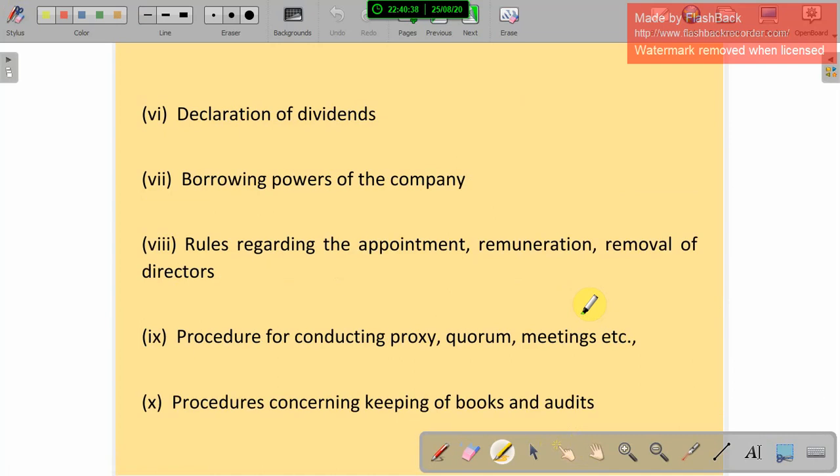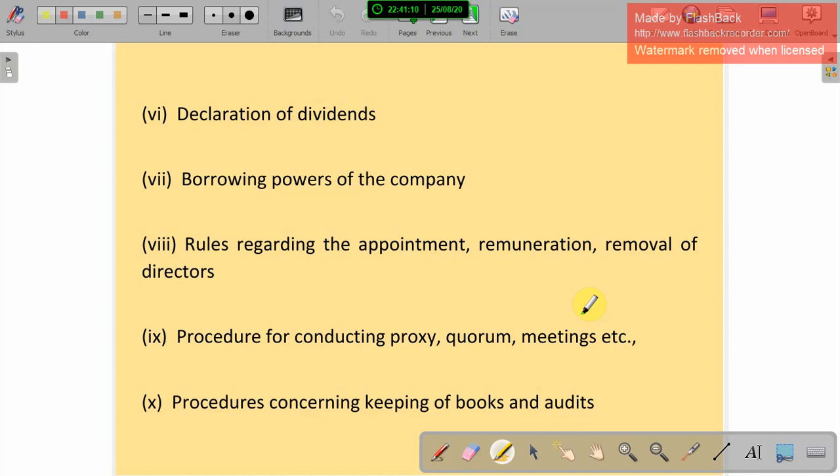And declaration of dividends, when they declare their dividends. And the borrowing power of the company, how much amount they can borrow from others. That should be mentioned in the articles of association. Rules regarding the appointment, remuneration, and removal of directors: how they appoint new directors, how they give the salary or remuneration to them, and removal of directors.